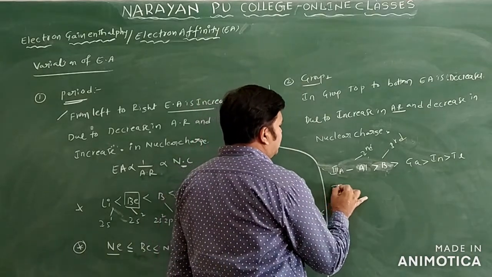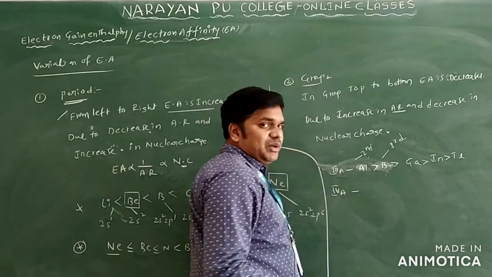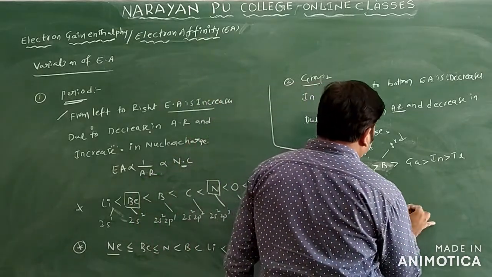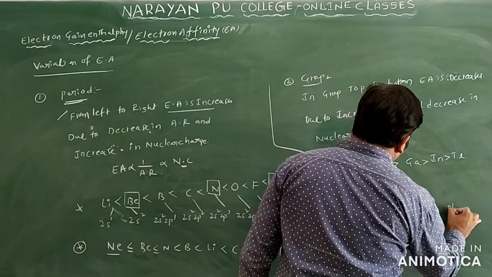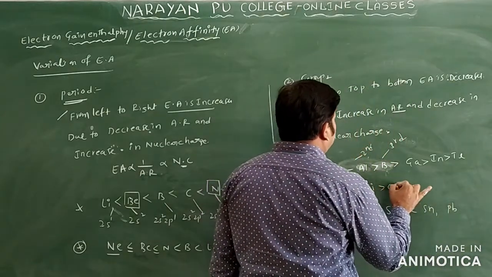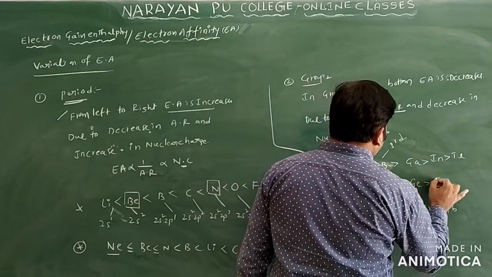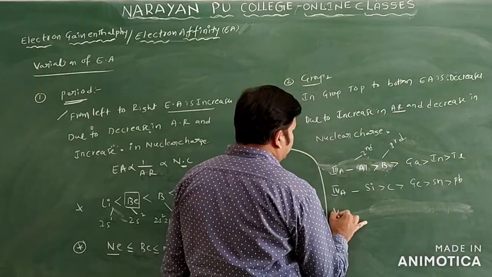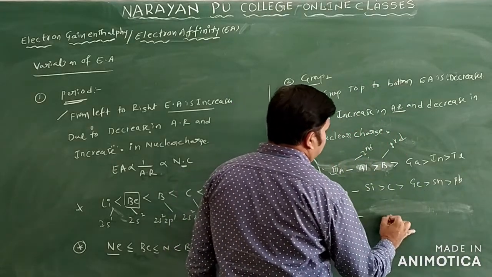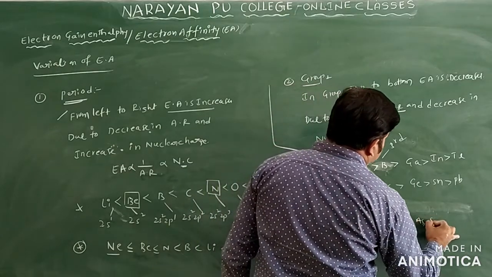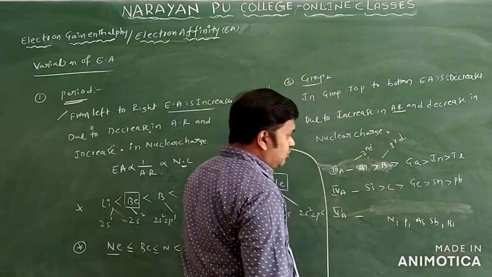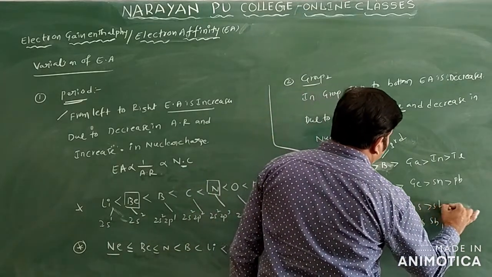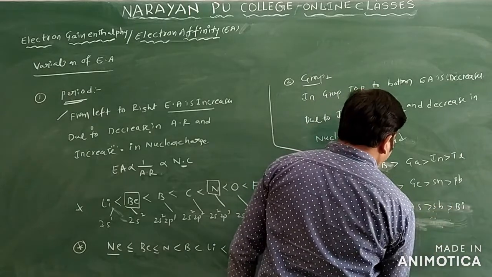Coming to the fourth A group elements, we have carbon, silicon, germanium, tin and lead. Here we write silicon greater than carbon greater than germanium greater than tin greater than lead. Coming to the fifth A group elements: nitrogen, phosphorus, arsenic, antimony, bismuth. Which comes first here? Phosphorus greater than nitrogen greater than arsenic greater than antimony greater than bismuth.